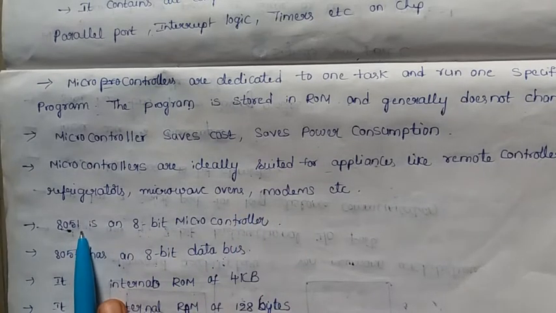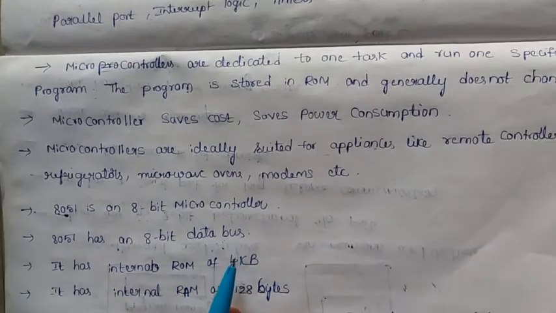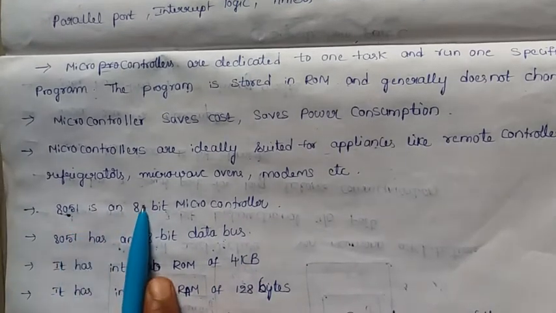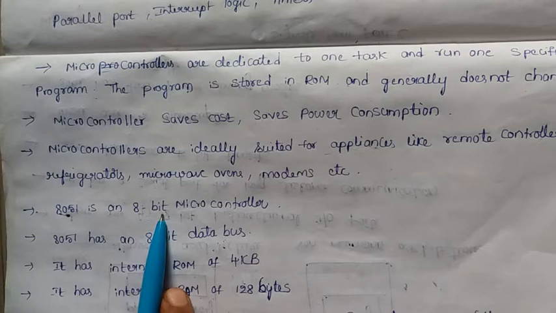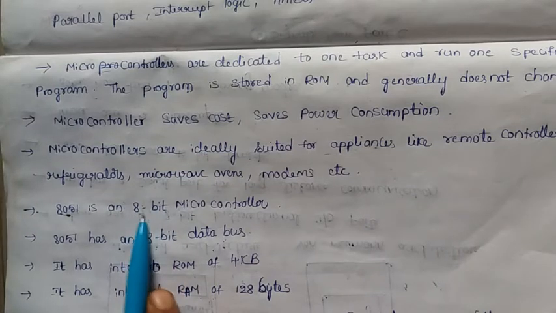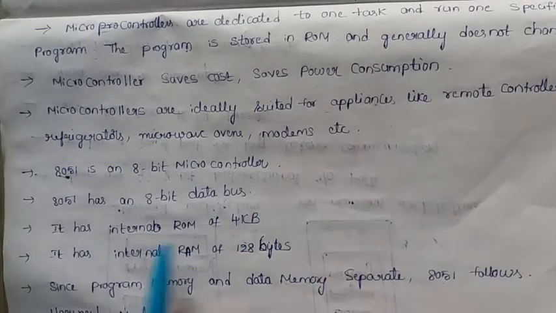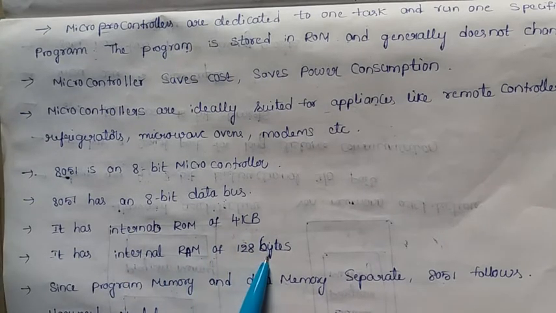In this video, we are going to learn about the 8051 microcontroller. It is an 8-bit microcontroller. As it is 8-bit, it contains an 8-bit ALU. ALU means arithmetic logical unit. It performs all arithmetic and logical operations on 8 bits of data only. So the data bus size is also 8-bit. It has an internal ROM of 4 kilobytes and internal RAM of 128 bytes.